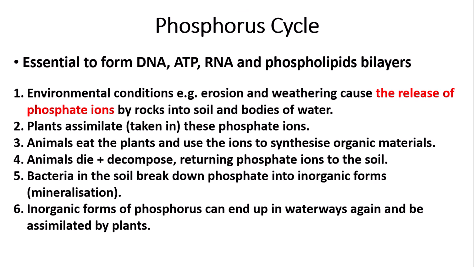So to sum up, erosion and weathering causes a release of phosphate ions. The plants then take these ions in. Consumers eat the plants, then use the ions themselves. The animals then die and decompose, which returns the phosphate ions to the soil. Bacteria break down the phosphate ions into inorganic phosphorus. Then these inorganic phosphorus molecules can end up in waterways and be assimilated again by plants.